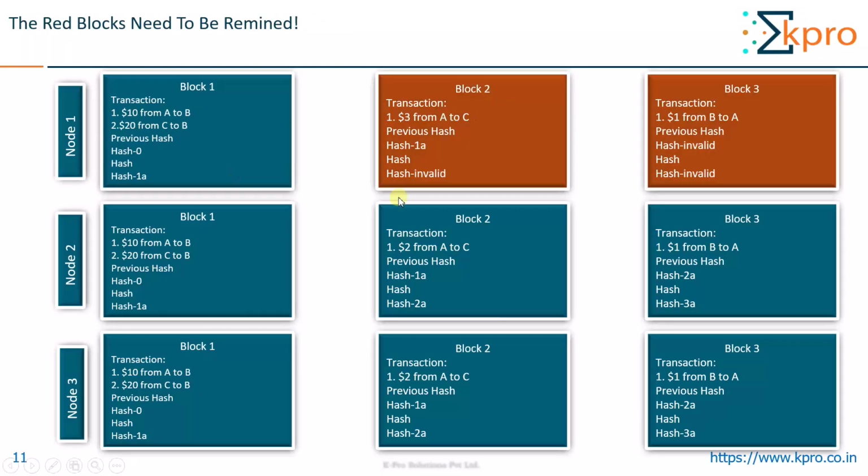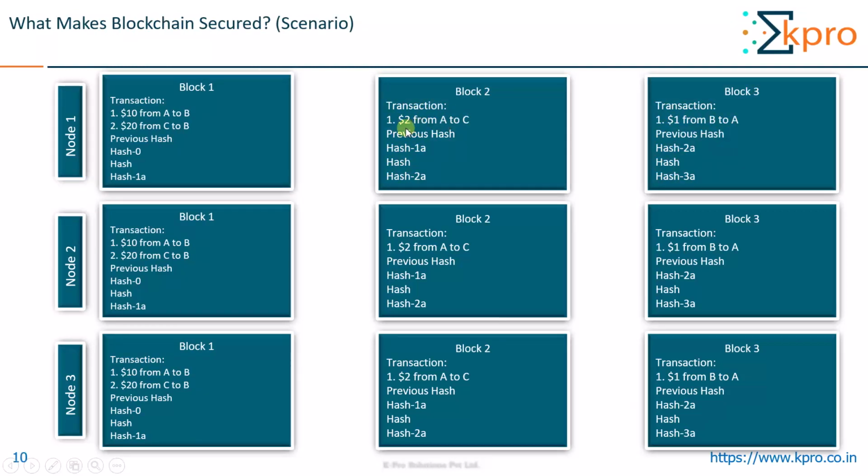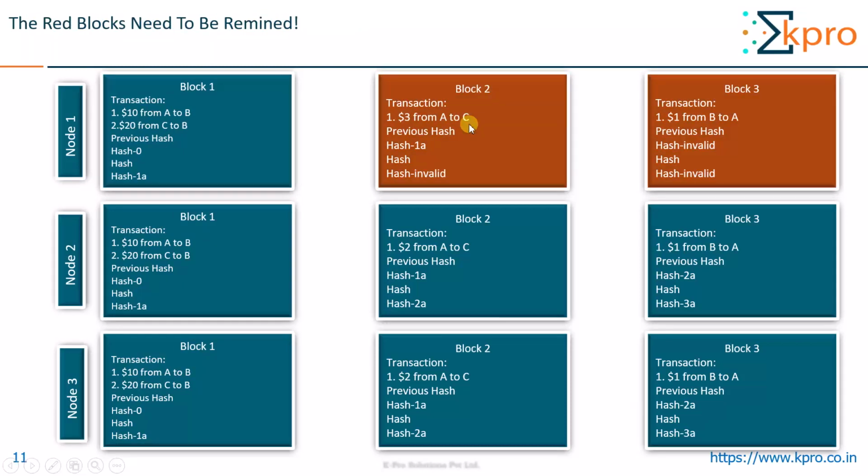Next, let us consider that this block gets tampered with. Here, concentrate on block 2. Initially it had the transaction $2 from A to C. Now it is changed to $3 from A to C. Consequently, the current hash will be changed. The previous hash will remain the same, but the hash of this block will change. I've just written it as invalid.